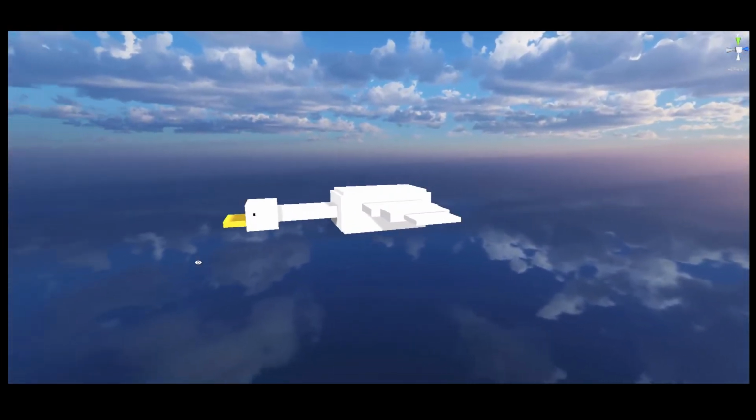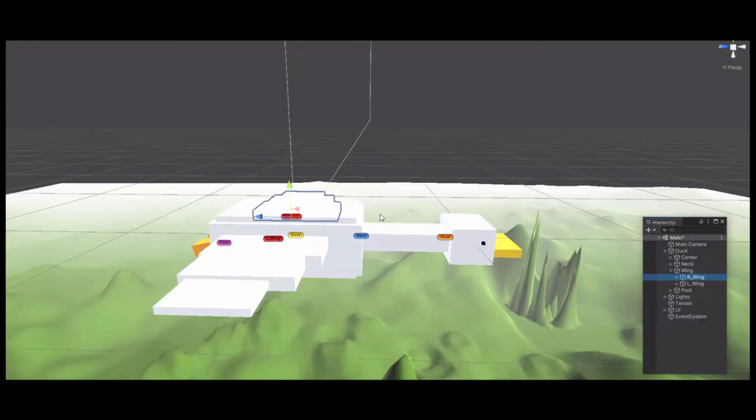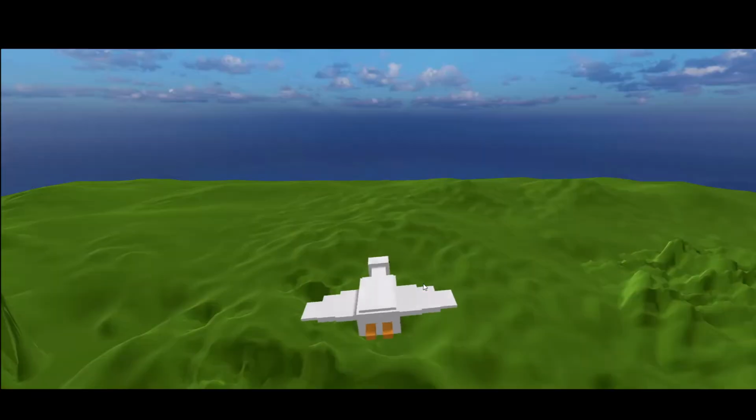I think this duck looks cute and nice for the game I'm making. I can just rotate the wing and it rotates just like it should. This makes animating easy.